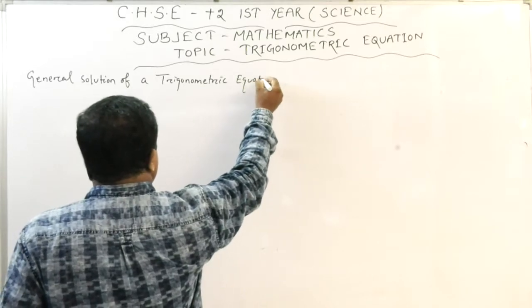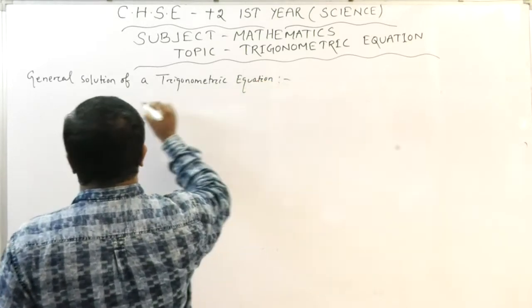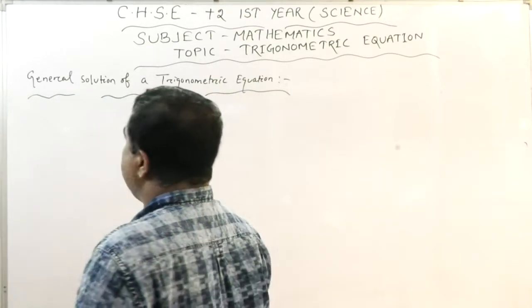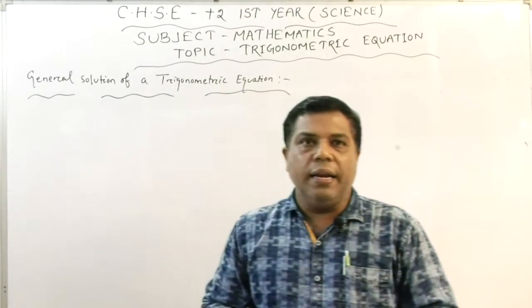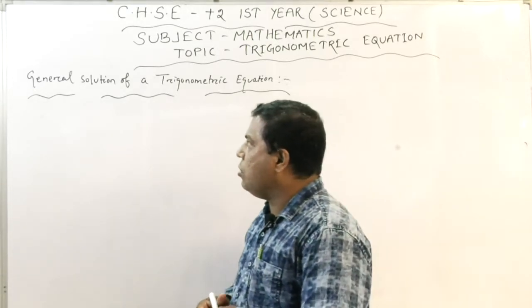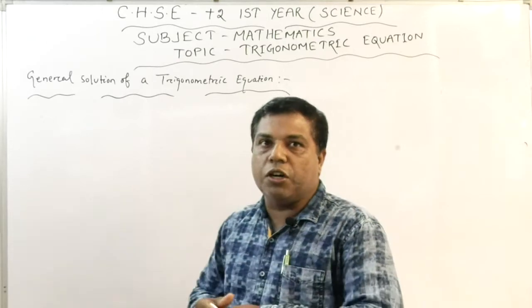So what do we mean by the general solution? General solution means the general law to find the solution of a trigonometric equation. So the general solutions are going to be discussed now.